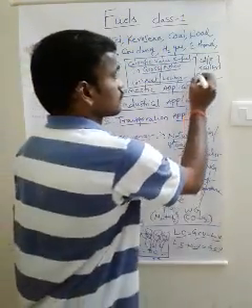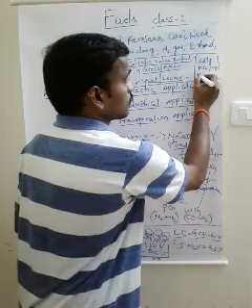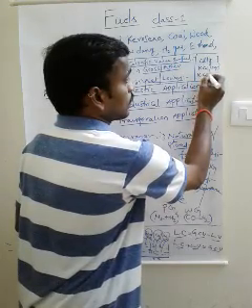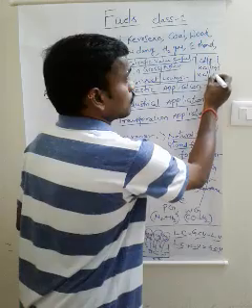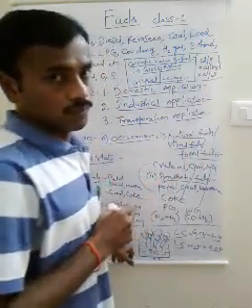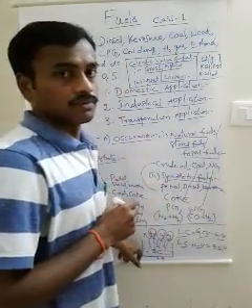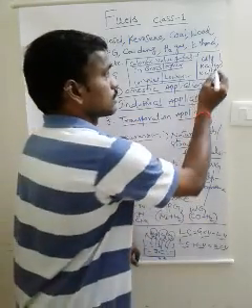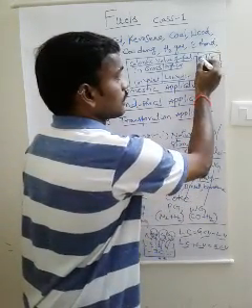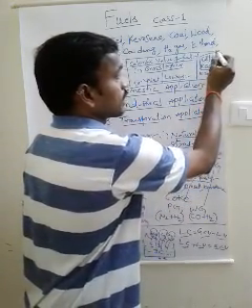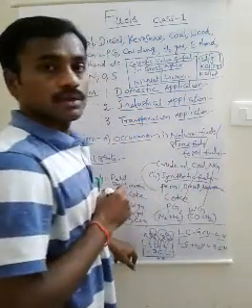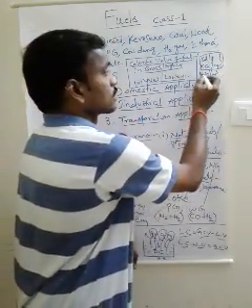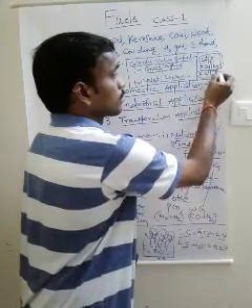But in case of gaseous fuels, the unit is kilocalorie per cubic meter.